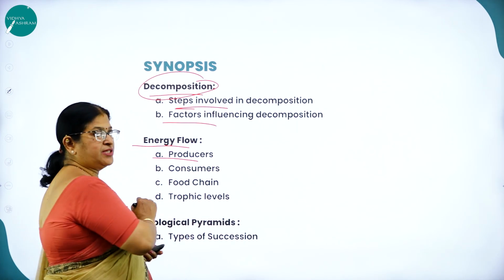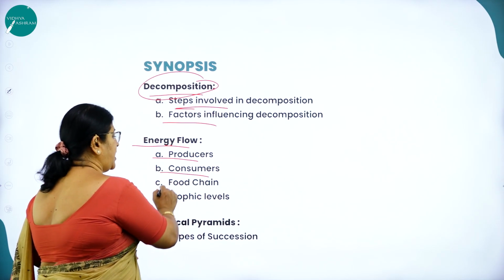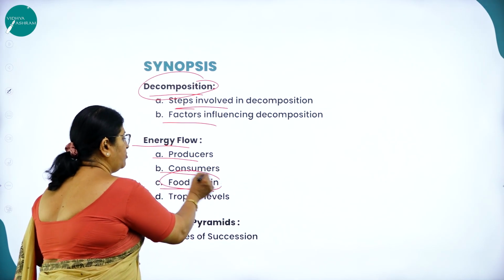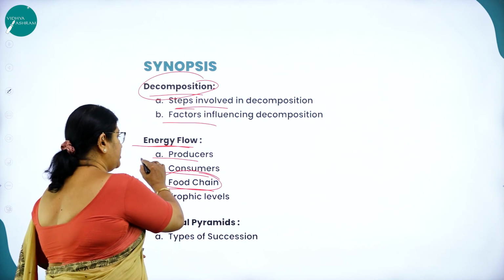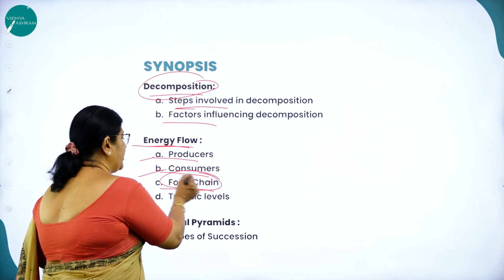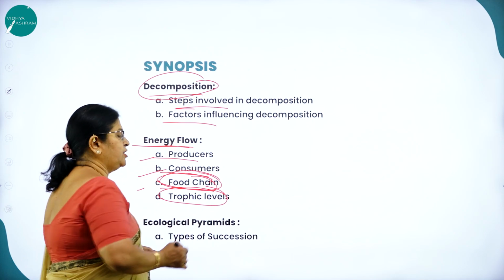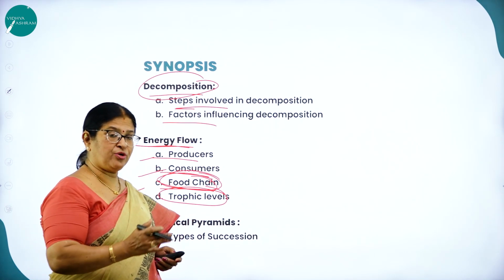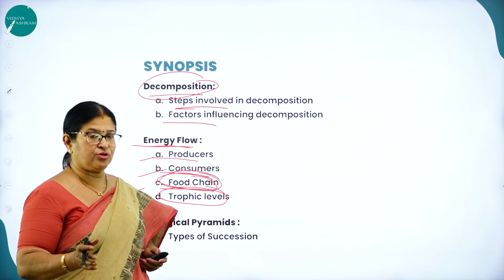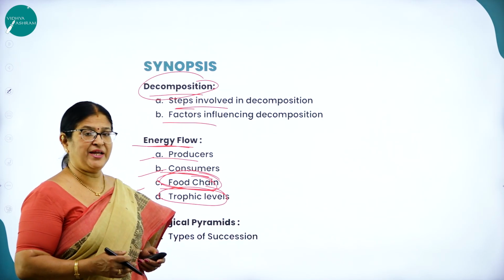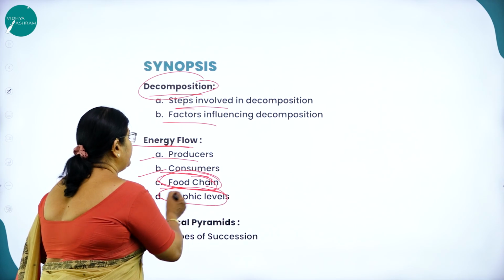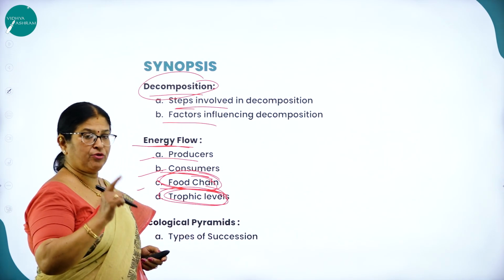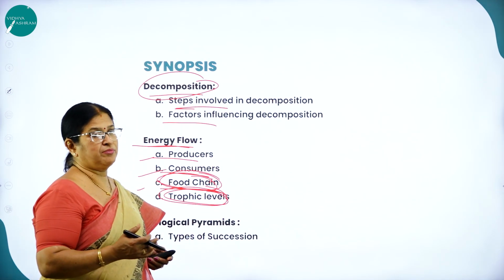So producers, consumers, and that is food chain. That is the energy flow. Then we come across food chain and trophic levels. What is food chain? It is the transfer of energy from one trophic level to another trophic level, repeatedly eating and being eaten. So trophic levels, for example, producers form one trophic level, then the consumers form another.